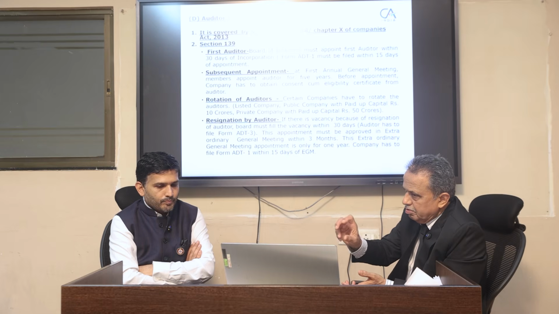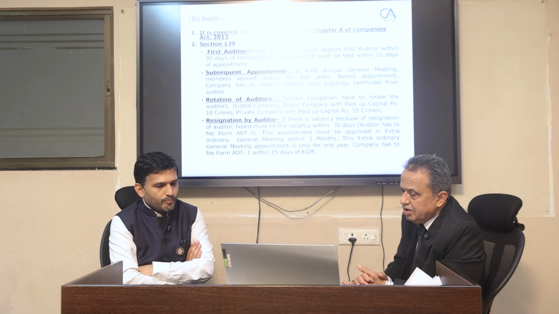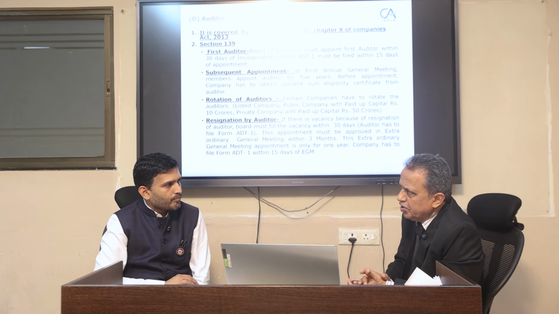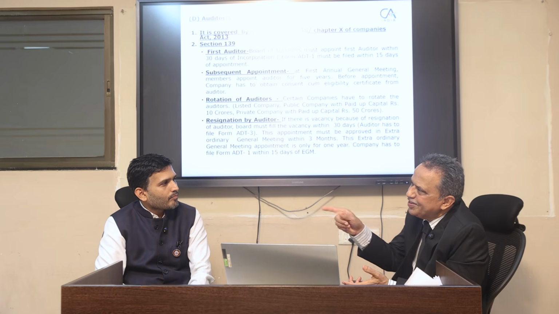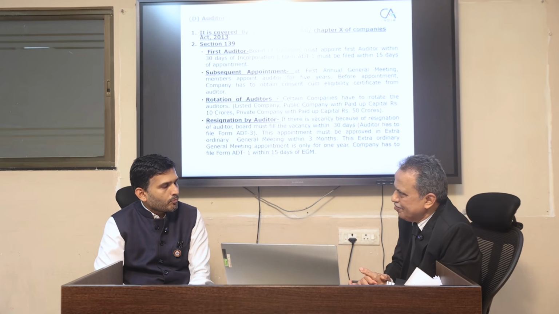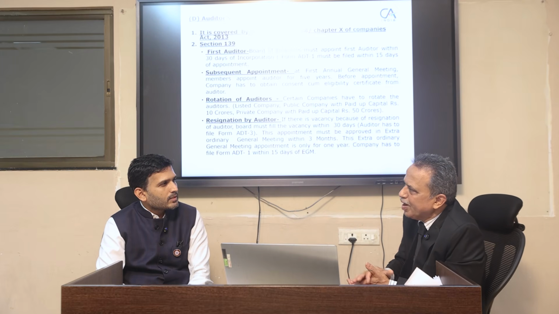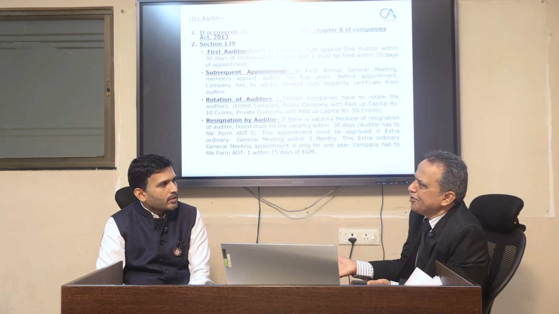To be precise, the first auditor has to be appointed when the company is incorporated, within 30 days of incorporation. That is when the board has power to appoint the auditor, because there is no question of an annual general meeting.